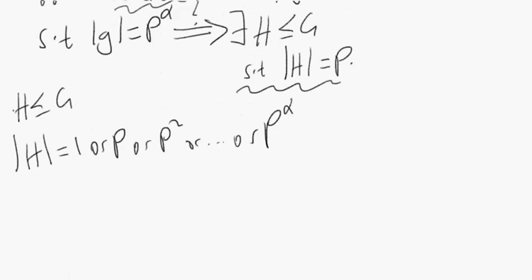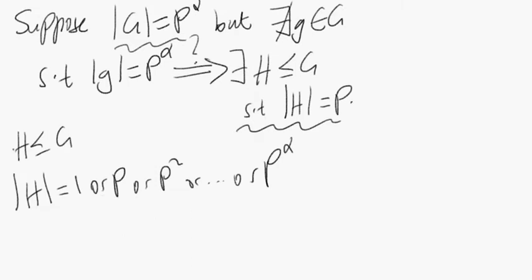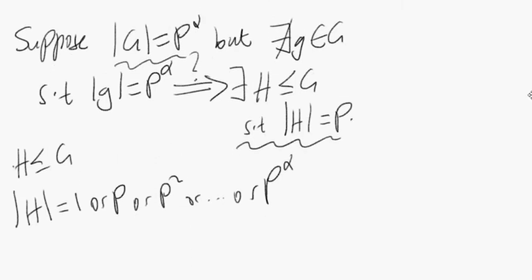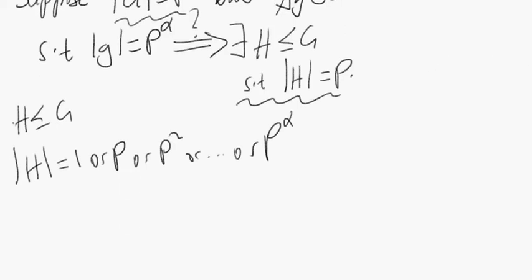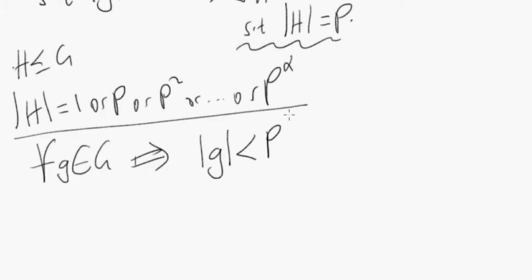What does it really mean to say that the group has no element of order p to the alpha? Yeah, what does that mean? If there is no element of order p to the alpha, how can we rephrase that? Can we say that for all little g in G, for all elements of G, it's true that the order of g is less than p to the alpha?